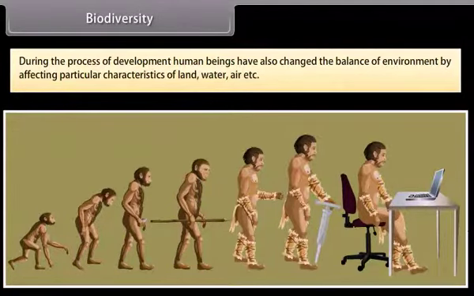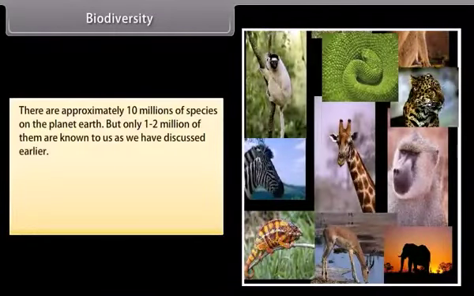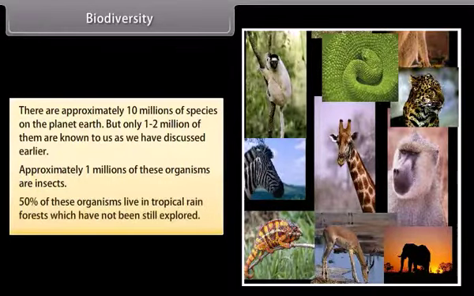water, air, etc. There are approximately 10 million species on planet Earth, but only 1 to 2 million of them are known to us, as we have discussed earlier. Approximately 1 million of these organisms are insects. 50% of these organisms live in tropical rainforests which have still not been explored.